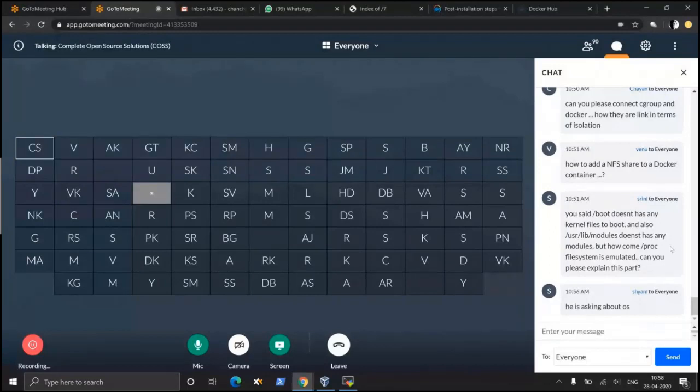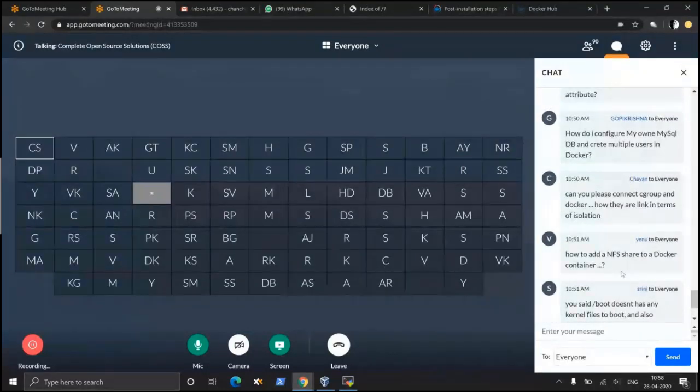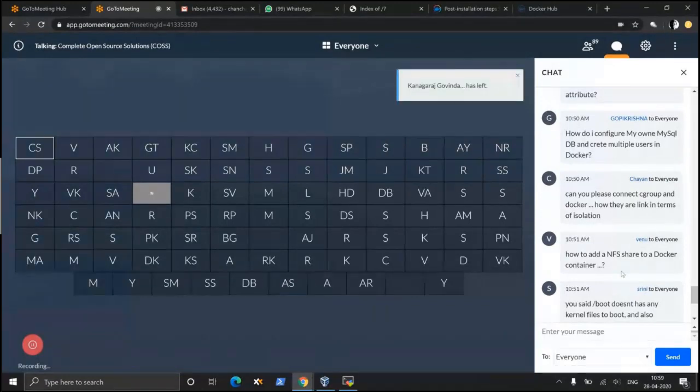Okay. Somebody said he's asking about OS. I'm talking about OS only. How to add an NFS share to a Docker container? Docker only understands -v. You attach a volume to it. If it's an NFS share, for example, my MySQL DB itself could be an NFS share, isn't it? Docker doesn't want to know and doesn't care about it. You just attach that NFS shared folder to it and it will start using that one also.